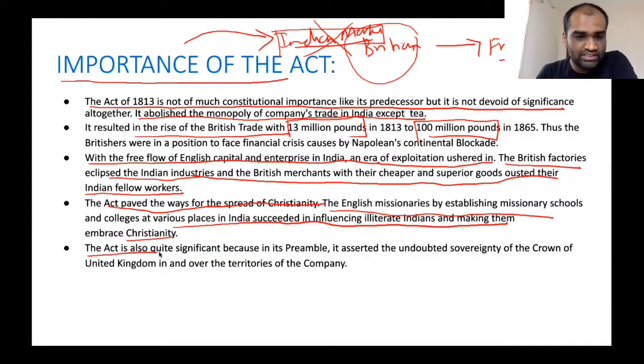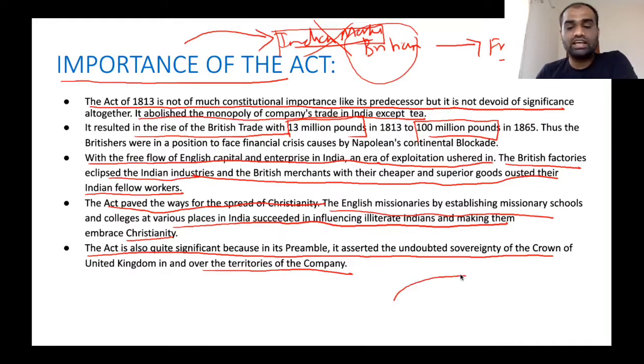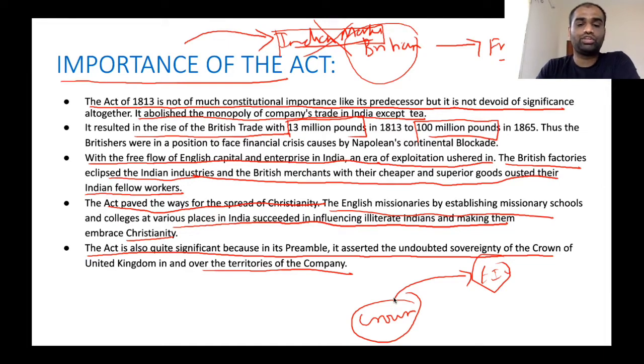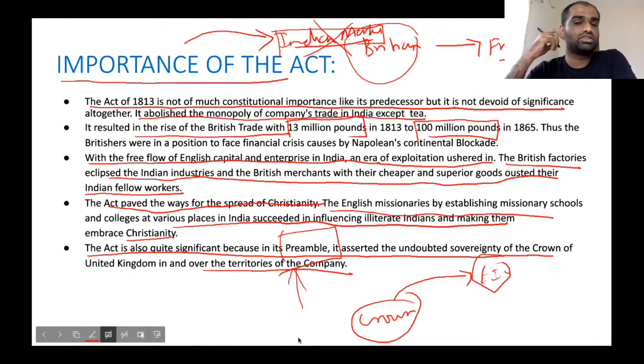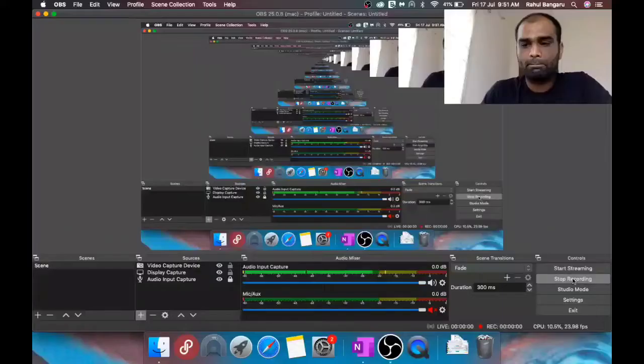Also, this act is quite significant because in its preamble it asserted the undoubted sovereignty of the Crown of the United Kingdom over territories of the Company. Clear. So it clearly asserted that East India Company's territories were controlled by the Crown of England, and that East India Company is not an independent body. All the territories of the English East India Company were controlled by the Crown of England. Clear. So for the first time, the concept of preamble was introduced in English constitutional developments. Clear. So there is a question in prelims: when was the first time preamble was introduced?